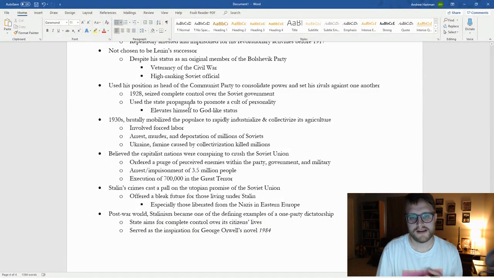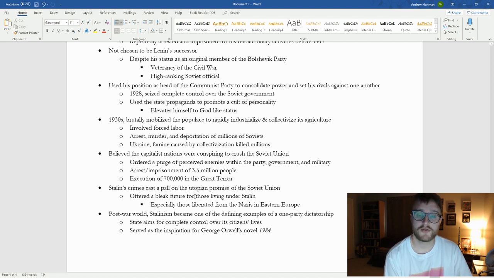So in the 1930s, he mobilizes the populace to do two things: to continue to industrialize rapidly and to collectivize agriculture, which, doing those two things at the same time, is very dangerous, right? You're completely changing the economy in one fell swoop. And this involved a lot of forced labor, forcing the subjects of the Soviet Union to work for the government. But, hey, it's for the greater good. That also led to the arrest and murder and deportation of millions of Soviets. So arrest and murder, maybe not millions, but quite a lot of people. The deportation of millions of Soviets.